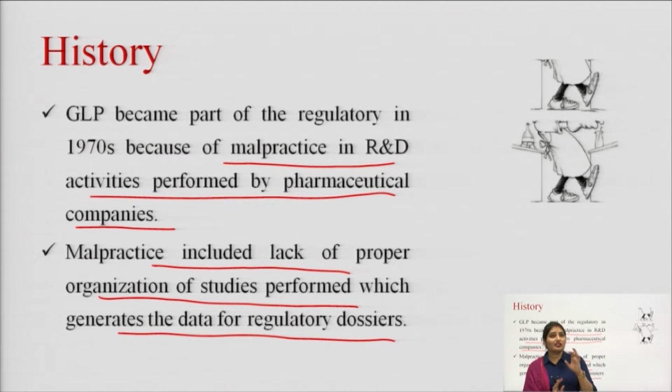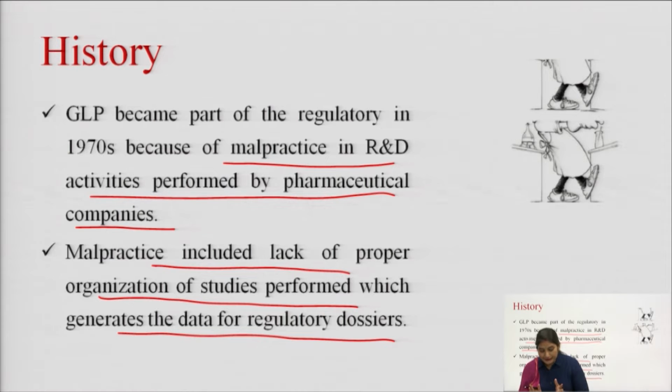In the history of GLP, it became the part of regulatory in the 1970s because of the malpractice in the R&D activities performed by the pharmaceutical companies, and these malpractices included the lack of proper organization of studies performed, which generates the data for the regulatory dossier.